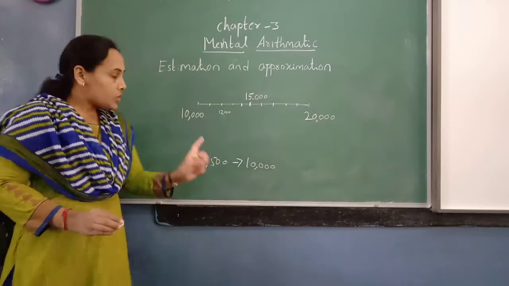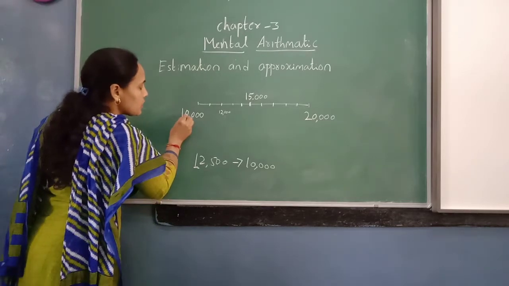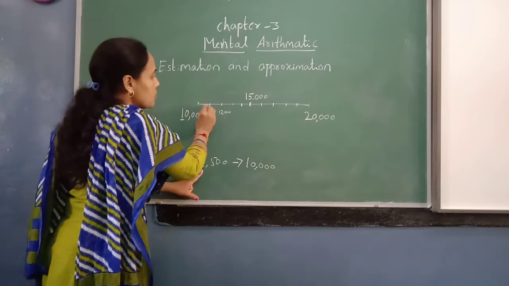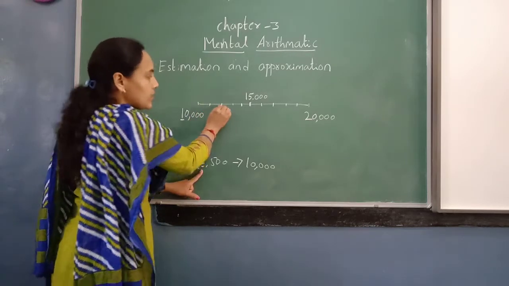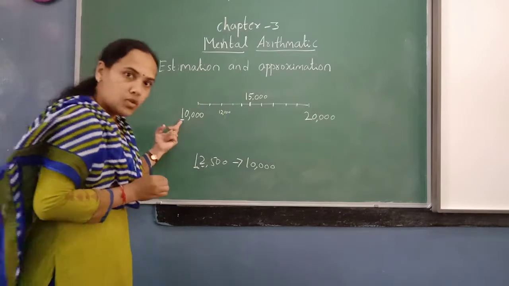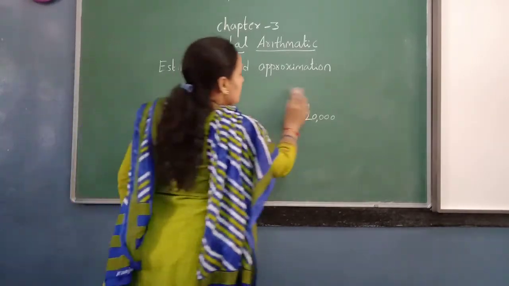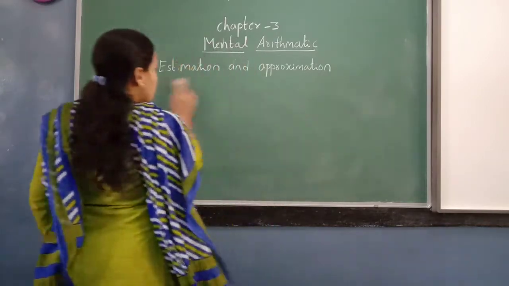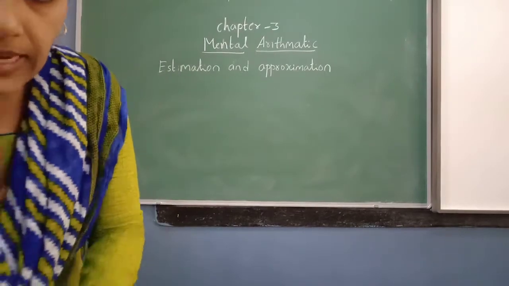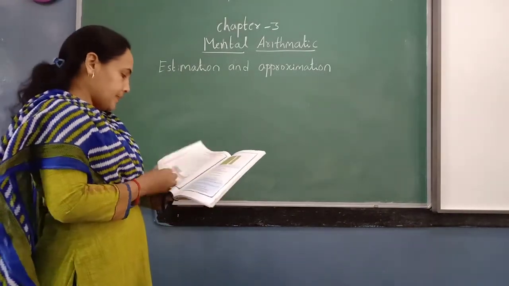Noted, children? So like this, for 10,000 place, after this 10,000 place number you should watch carefully where this comes. So 10,000, 11,000, 12,000. So 12,000 is less than half, so it will be rounded off to 10,000. So this is how we round off or estimate 4-digit and 5-digit numbers. So when you solve the exercise, you will come to know. So we'll go to the exercise